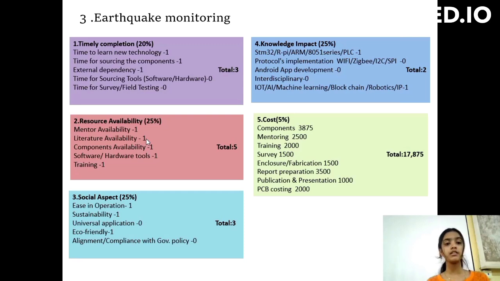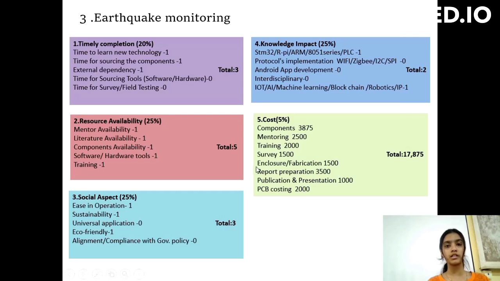Components availability, 1 mark we have given because all the components are easily available. Software and hardware tools, 1 mark. Training, 1 mark. Total marks become 5. Social aspect, easy in operation, 1 mark. Sustainability, 1 mark. Universal application, 0. This project is eco-friendly, no pollution in this project, that's why 1. No license is required, that's why 0.